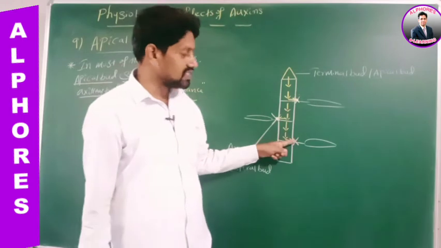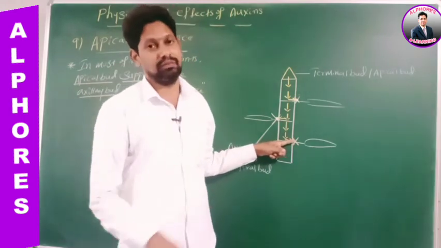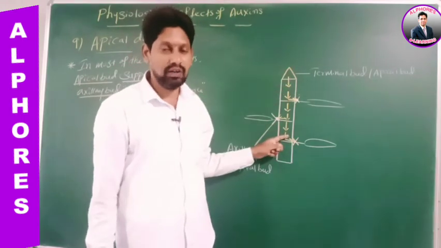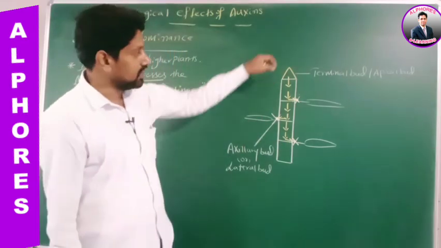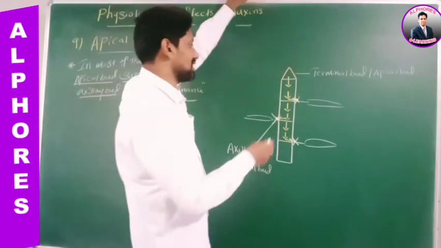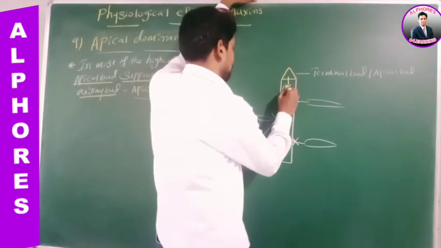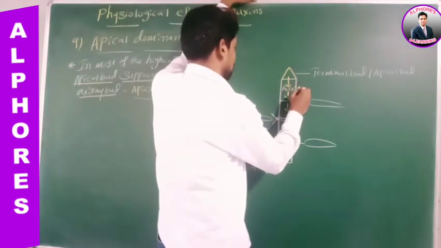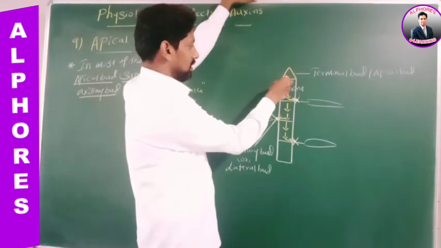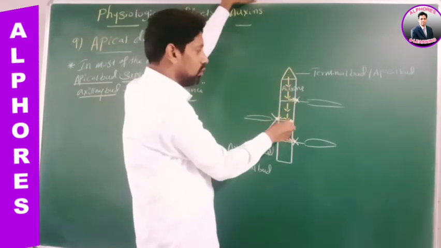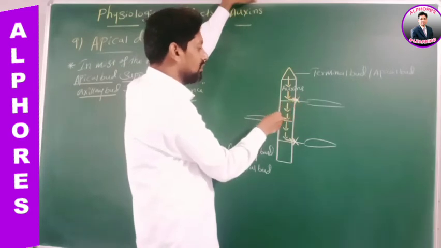Who suppressed this axillary bud, sir? Auxin, while it is moving down. From where did this auxin come? Apical bud. Is it okay? Therefore, apical bud synthesizes auxins, which while moving down accumulate on the axillary buds.